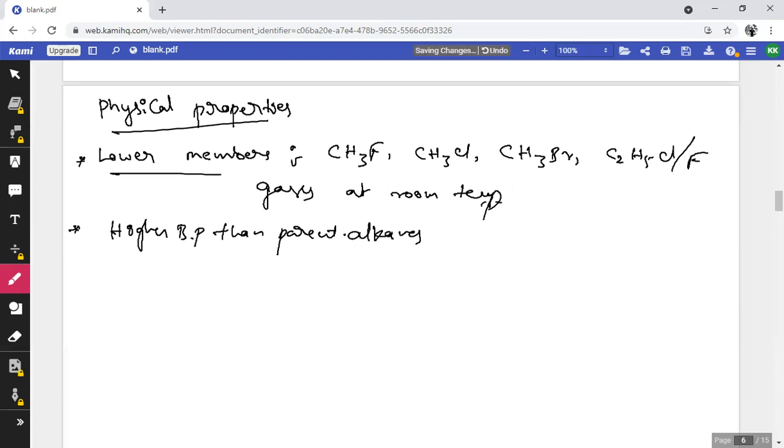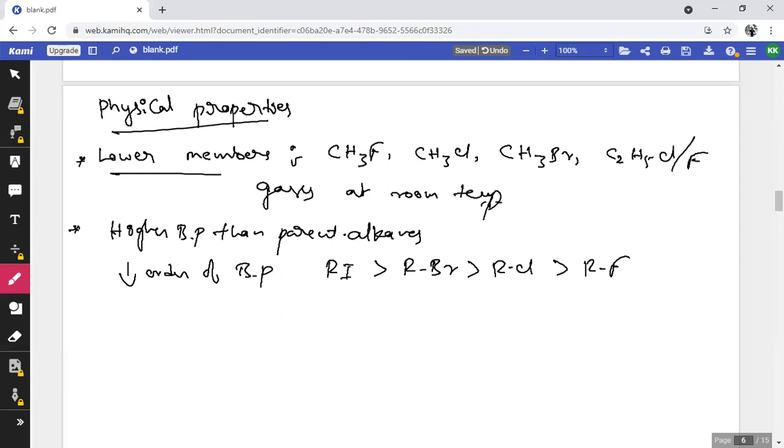The decreasing order of boiling point is RI, which has the highest boiling point, then RBr, then RCl, then RF.